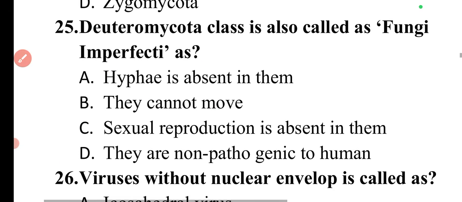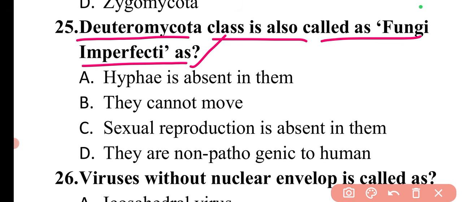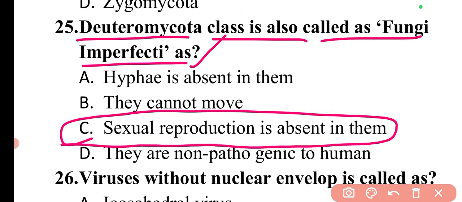Then moving to the next question. The question is, Deuteromycota class is also called as. It is also known as fungi imperfecti. Why? Because there is no sexual reproduction in Deuteromycota. So here option C is correct.